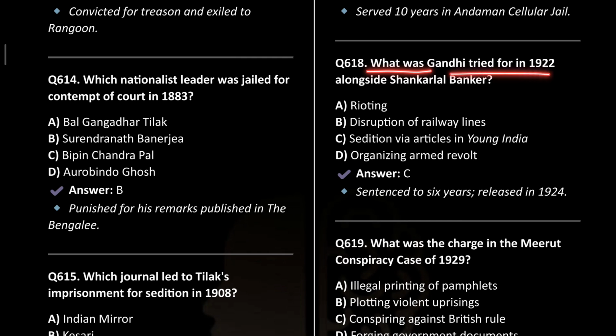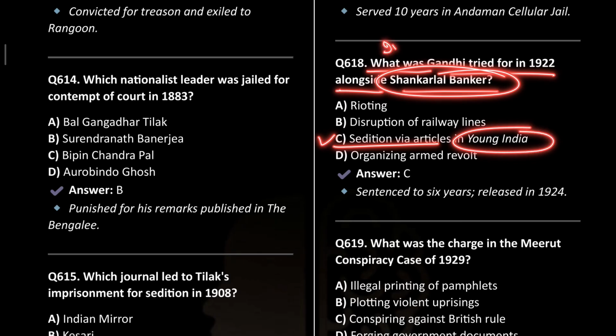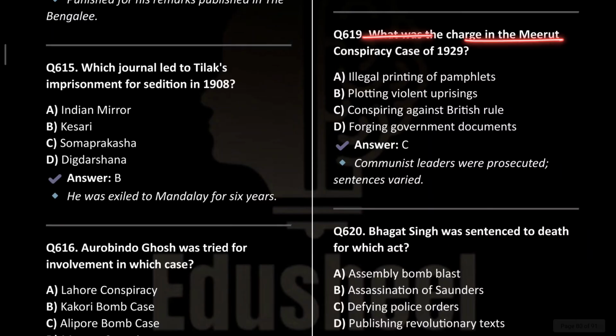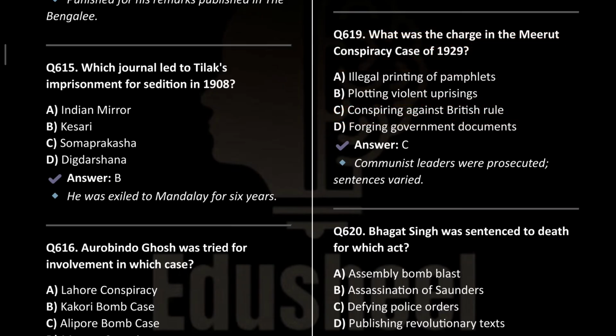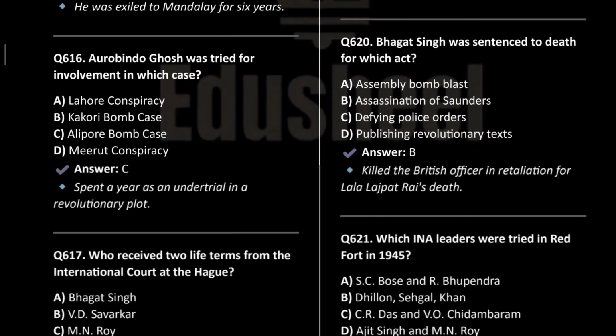What was Gandhi tried for in 1922 alongside Shankar Lal Banker? This was sedition via articles in Young India, and this is again an important question. What was the charge in the Meerut conspiracy case of 1929? This Meerut conspiracy case was related to Marxist ideas, and mainly focused on conspiring against the British rule.